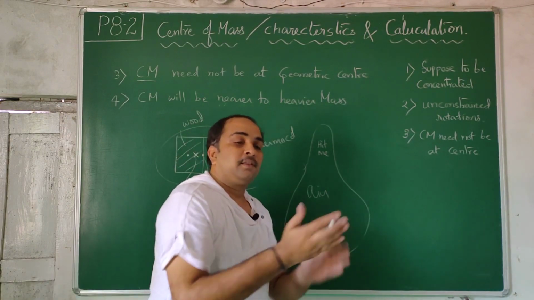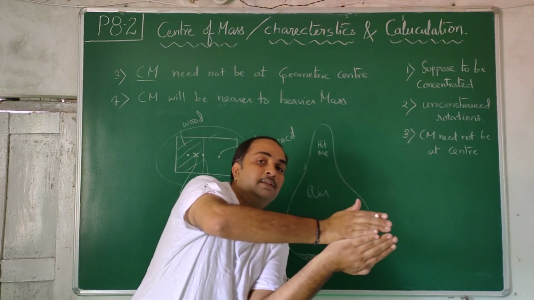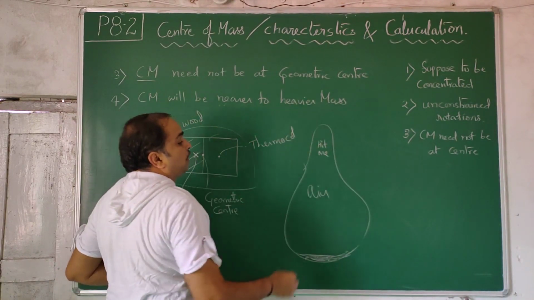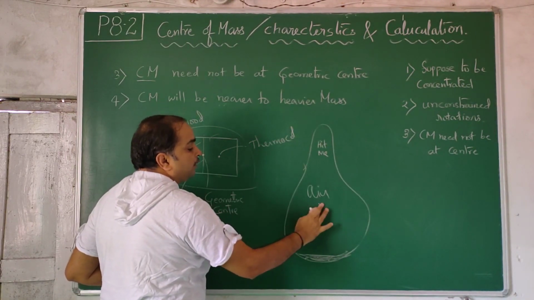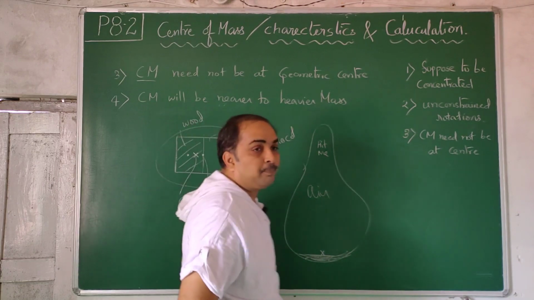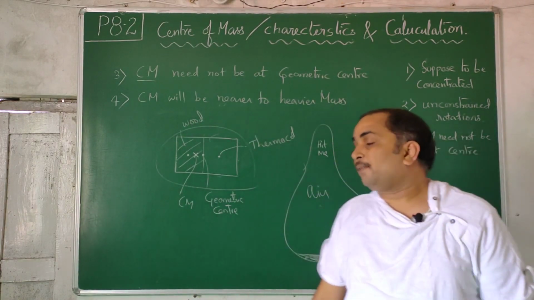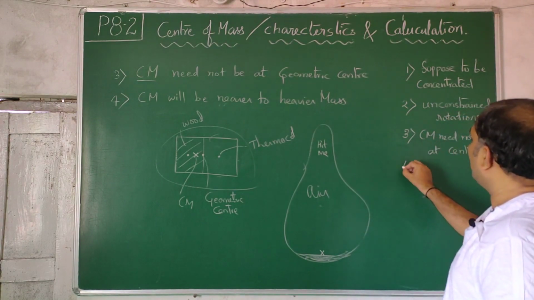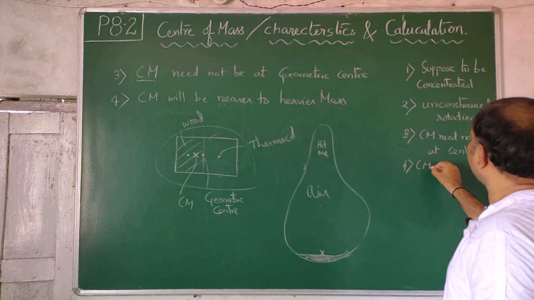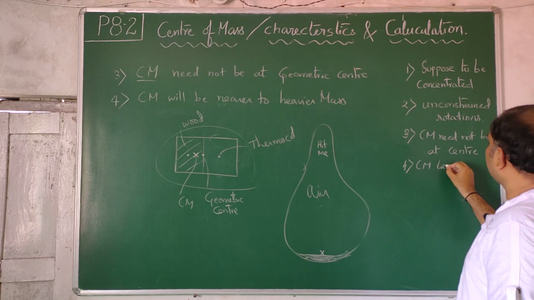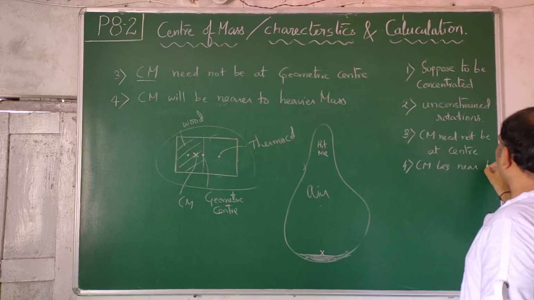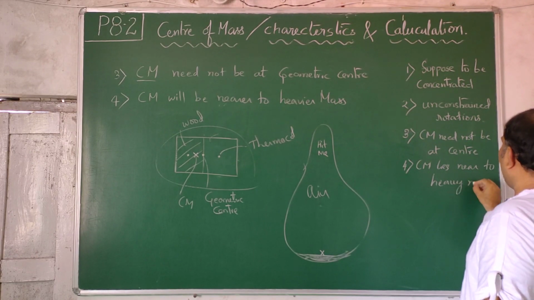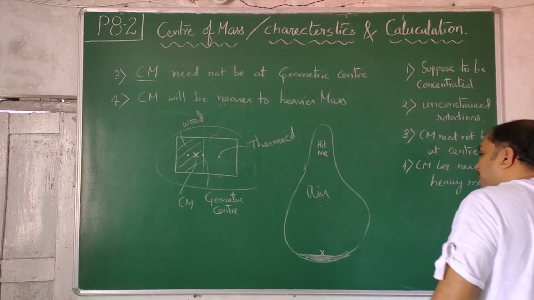If you hit it, the plate's center of mass goes up like this and it comes back. So the center of mass of this doll will not be at the center here. It will be here, nearest to the bottom. So that's why it will behave like that. Center of mass will be nearer to heavier mass. Fourth point, Cm lies near to heavy mass.